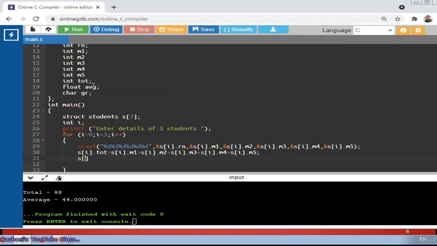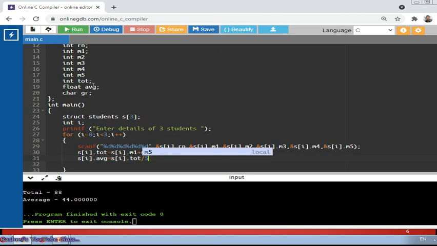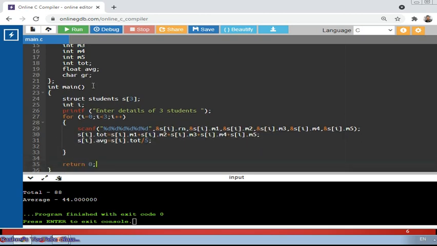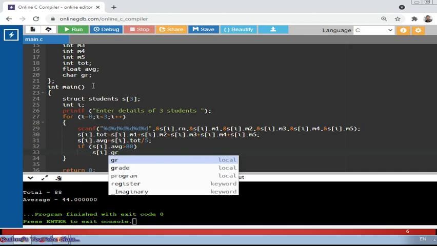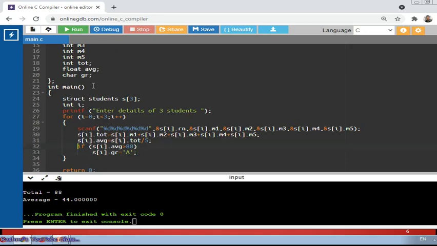Same way I can do s[i].average equal to s[i].tot divided by 5. Done. Now we need to find out the grade. As we did before, for grade we need to use an if statement. So if s[i].average is greater than 80, then we can specify here s[i].grade, that is the gr variable, equal to, in single quote, 'A'. The grade is A. I am copying and pasting this for others.